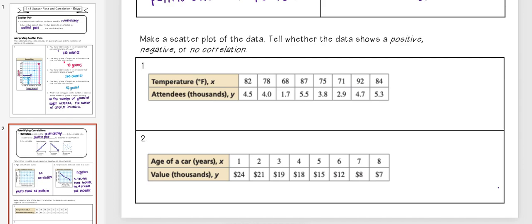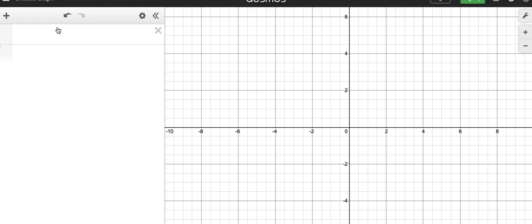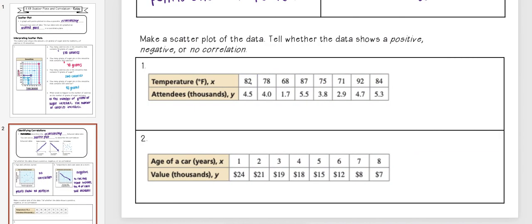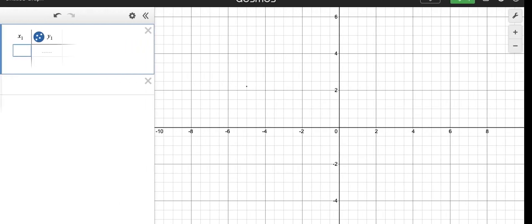Okay, now for this next one, we're going to be practicing what we did in yesterday's video. We're going to make a scatter plot of the data, and then look at it and tell whether the data shows a positive, negative, or no correlation. This first one, I'm looking at temperature outside and attendees, y. Going to Desmos, like we did yesterday, I click on Add Item, click on Table, and input all of those x values first, starting with 82.